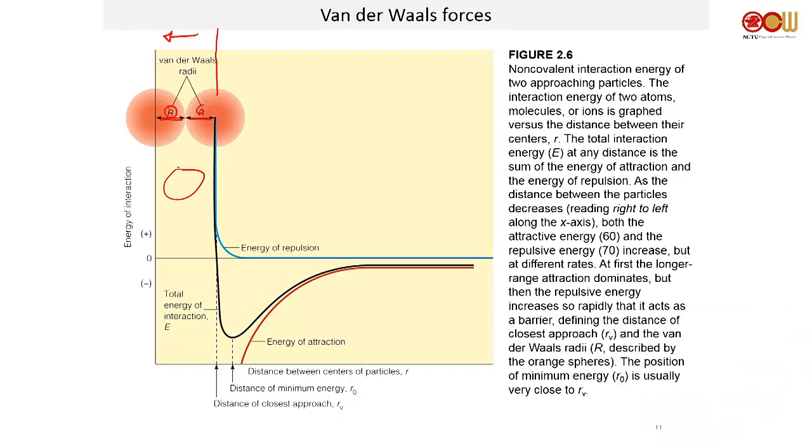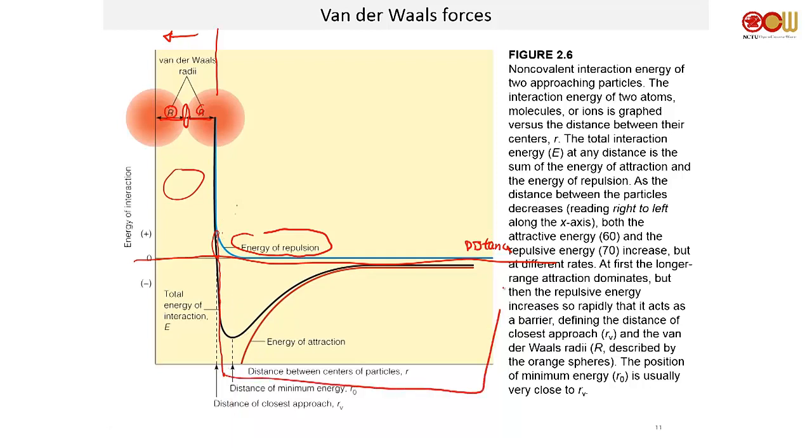So then it turns out, van der Waals, when you were in high school, you learned that van der Waals is always attraction, right? Turns out that's not quite true. X-axis, distance. If you look at the distance between these guys, if they're too close, you still have energy of repulsion. The energy of attraction starts right here, and you increase your attraction significantly once you pass through like right here.